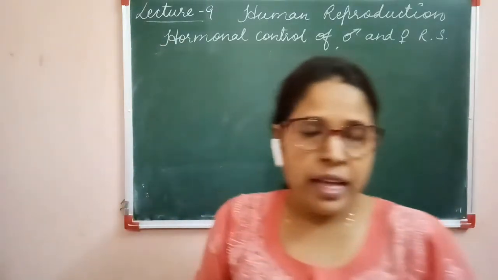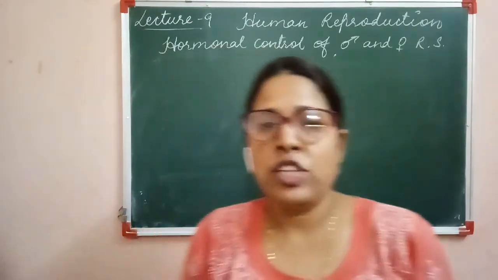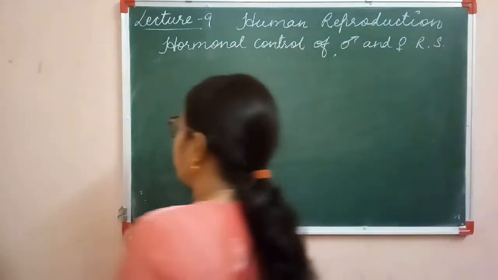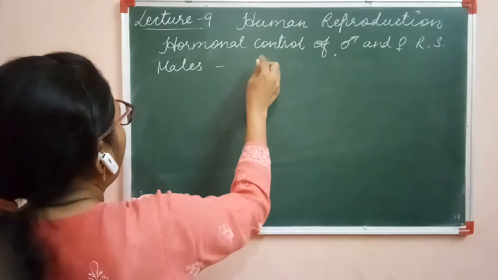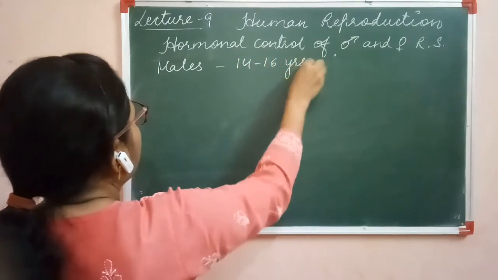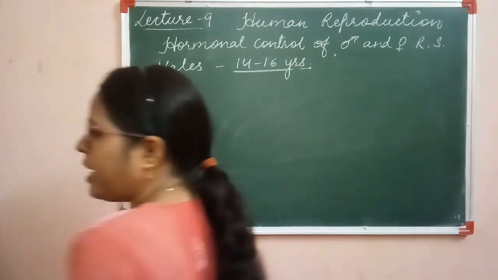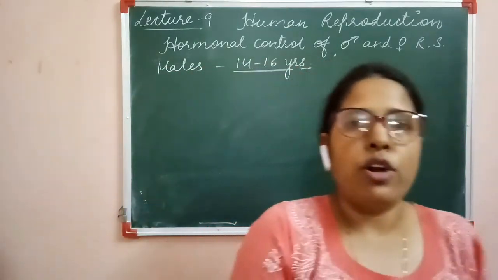In human males, the puberty age is 14 to 16 years. At this age, the males attain reproductive maturity.